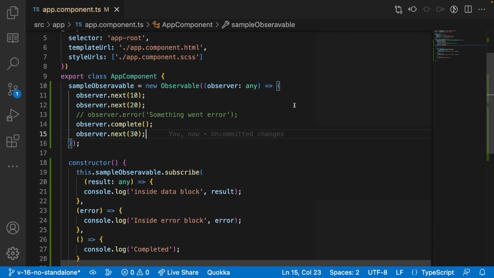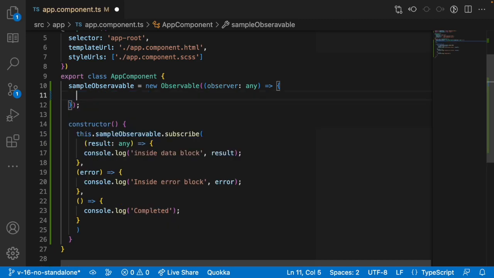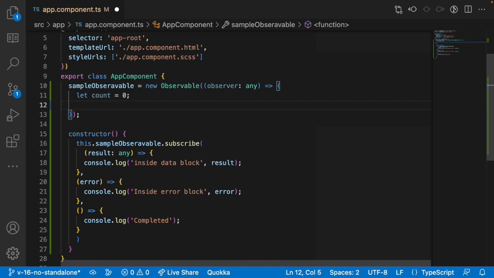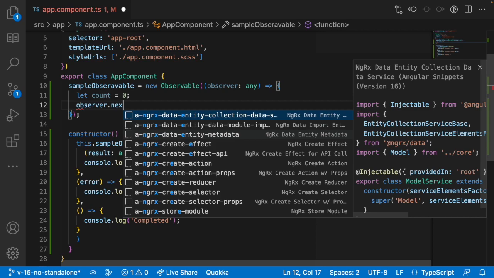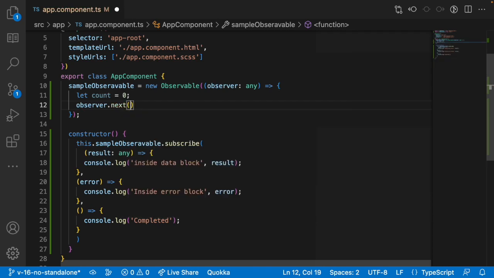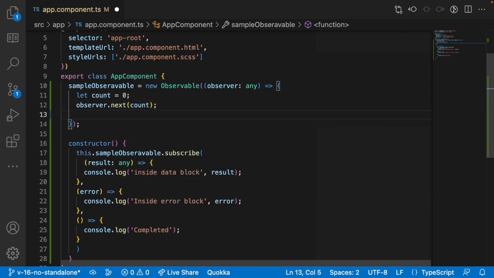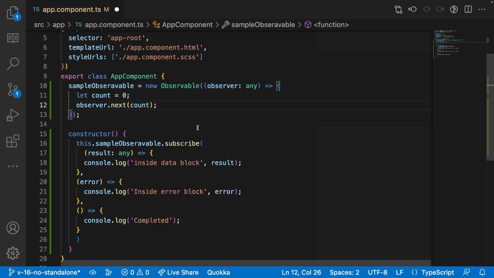So that's how you can use this particular process of completing, and next, that is emitting some data, and error handling. So I'll give an example over here with a set timer or some set of values, how this exactly works. For example, I have let count is equal to 0. This is my count value. Now what I want to do is emit this observer.next with this count and increment the count value. But how to increment it?